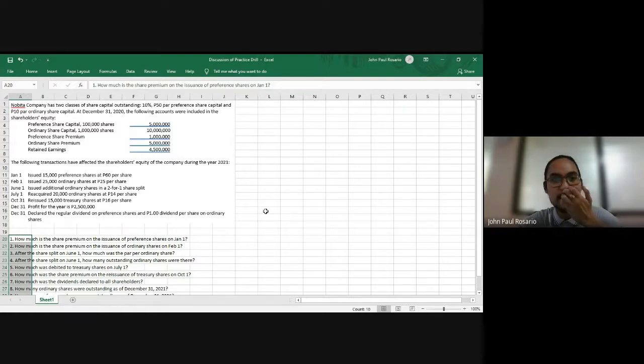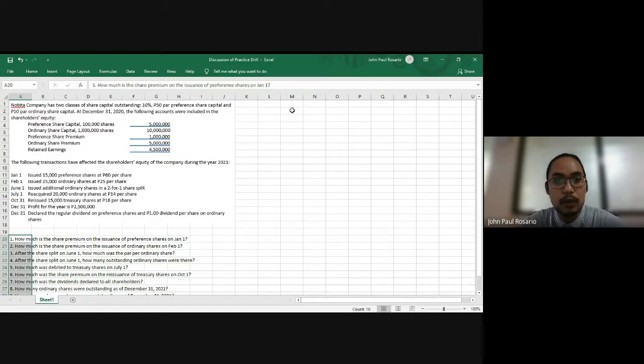So let's start with the transaction on January 1. Issuance of preference shares at 60 per share. Now we know that the preference shares' par value is 50 pesos. Whatever is above 50 pesos is considered share premium on the original issuance of preference shares.